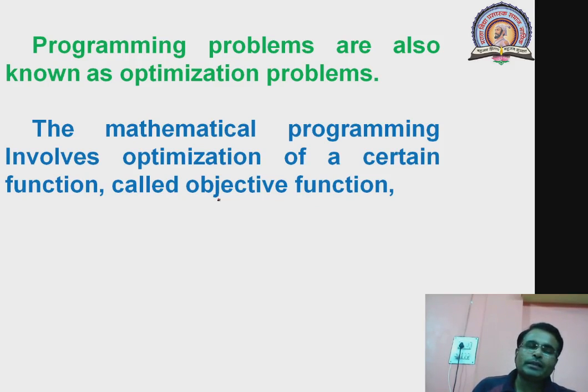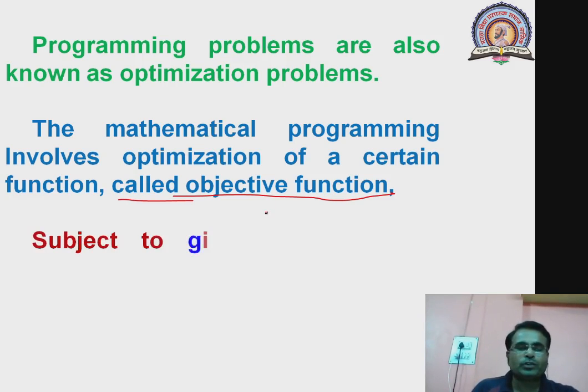But if we think from the point of view of a hotel owner or a restaurant owner, then his point of view is to maximize the profit. So everyone has some objective, and according to the person the objective changes. Someone wants to minimize, someone wants to maximize that objective function.